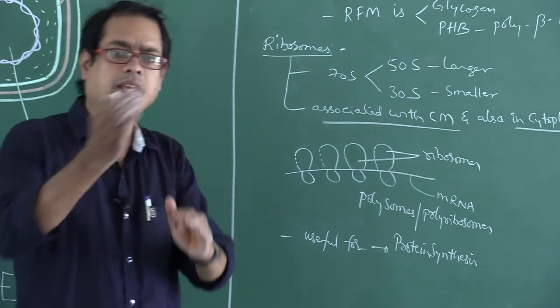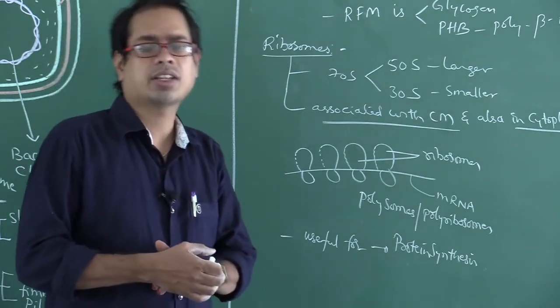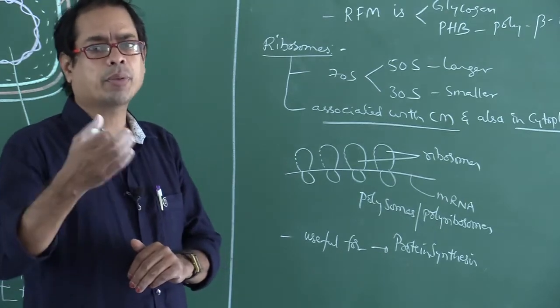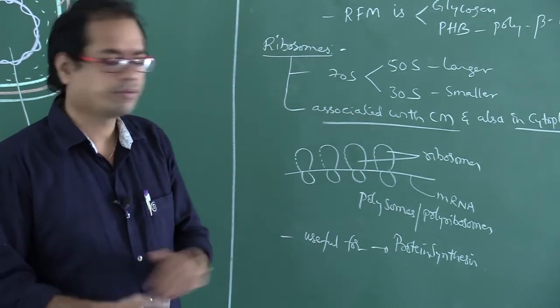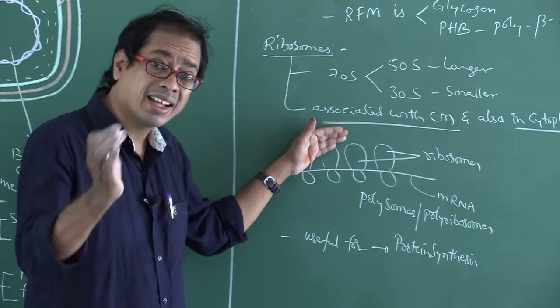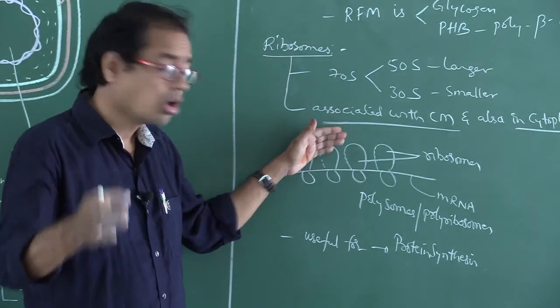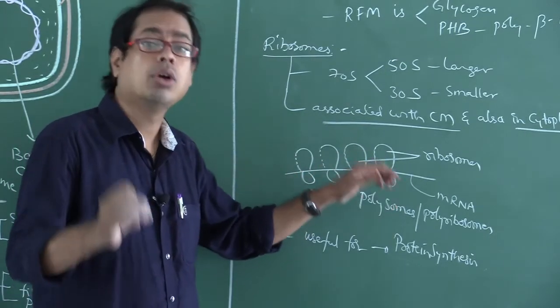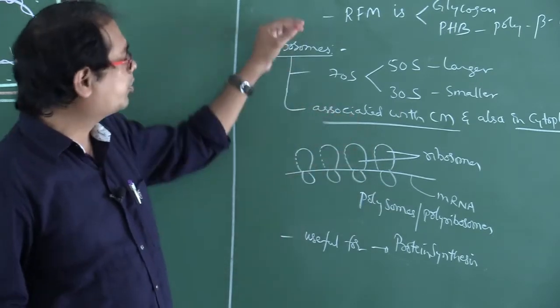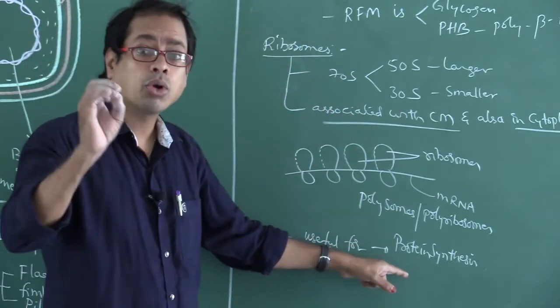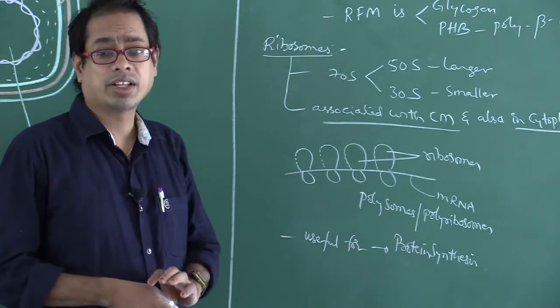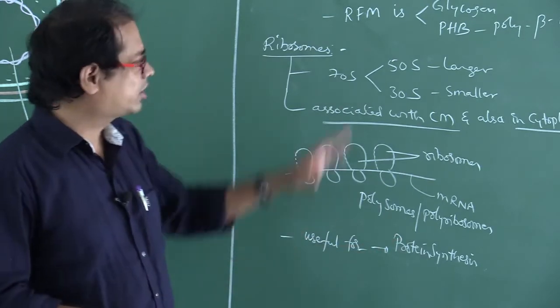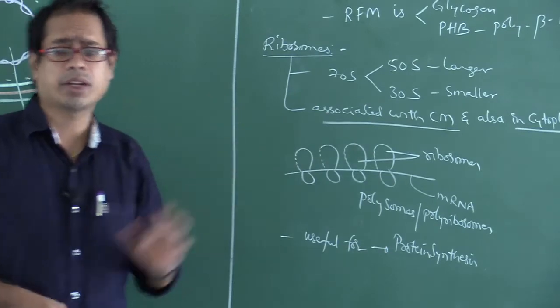Those codons will be translated into amino acids in sequence. A group of amino acids is so called protein. So ribosomes are useful for protein synthesis. What is that function? Protein synthesis. So please note down all these points, my dear students.